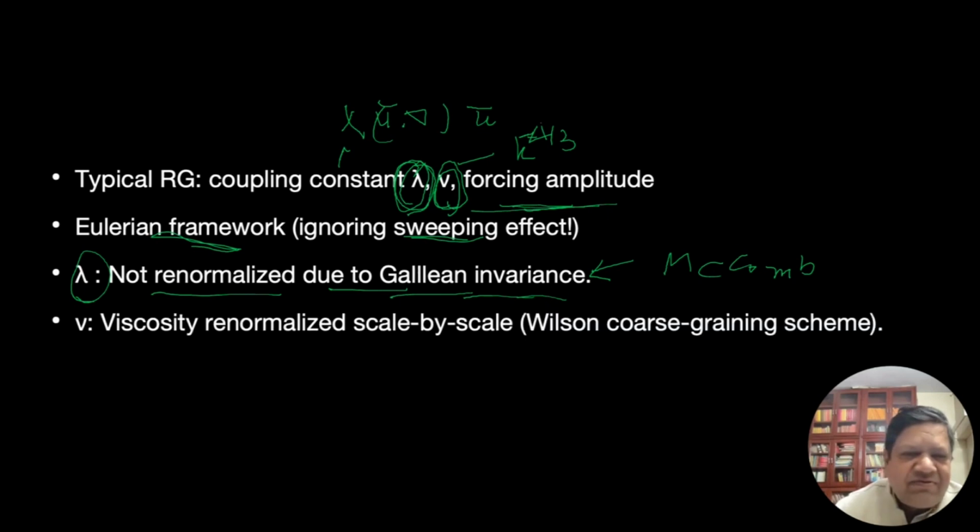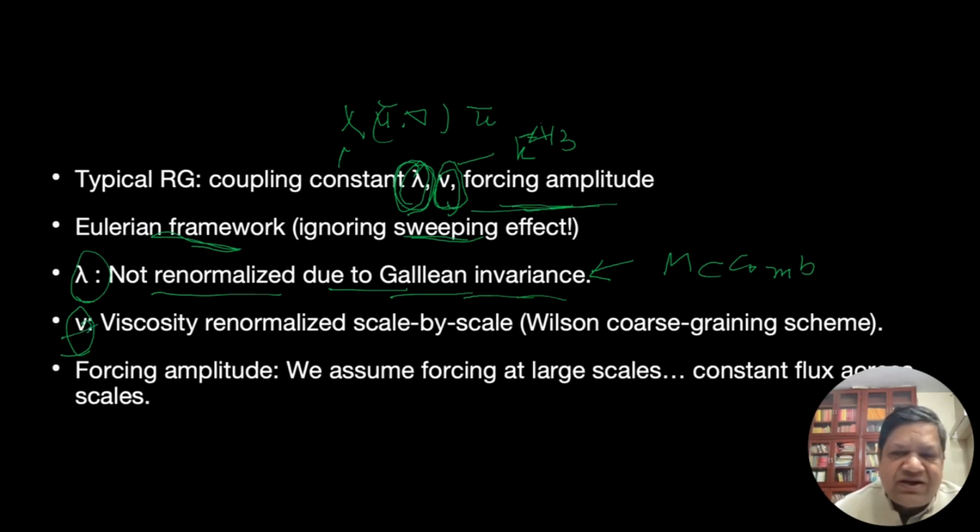So as I said, we are going to see how viscosity nu changes with scale. In fact, we are going to just focus on nu. I said before, my forcing is at large scale, it supplies energy flux, and we are not looking at forcing at intermediate scale, so this is also gone. So among the three parameters, I just need to focus on nu renormalization, which is interesting.